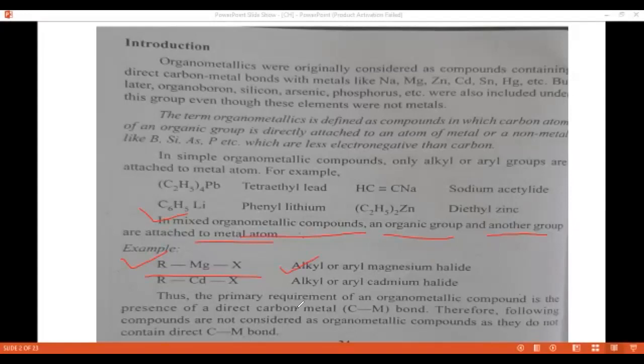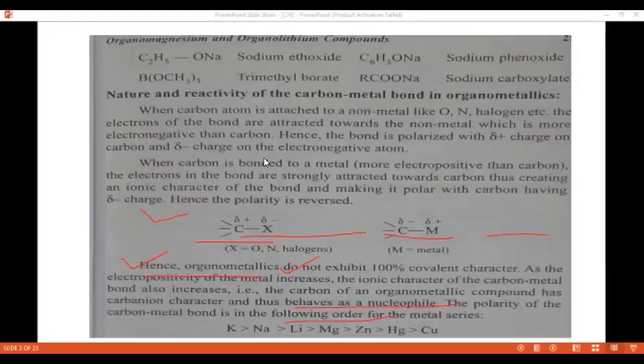The primary requirement of an organometallic compound is the presence of a direct carbon-metal bond. So the first primary requirement means carbon is bonded to the metal. Therefore, some examples are not considered organometallic compounds, as they do not contain a direct carbon-metal bond.